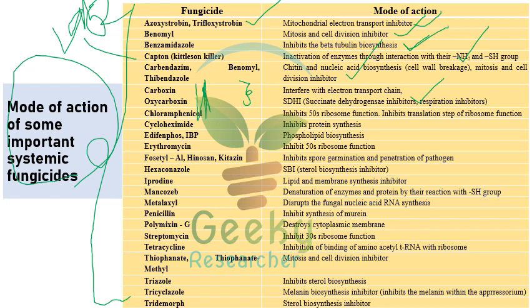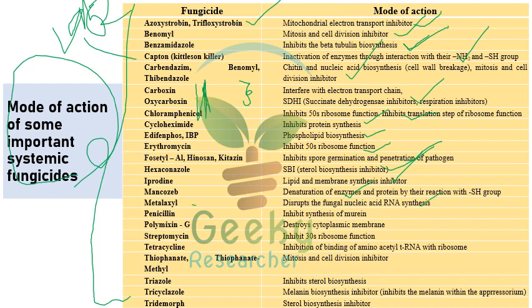Chloramphenicol inhibits 50S ribosome function, the translation step. Cycloheximide inhibits protein synthesis. Edifenphos and iprobenfos inhibit phospholipid biosynthesis. Erythromycin inhibits 50S ribosome function. Fosetyl aluminium, inosine and ketogen inhibit spore formation and penetration of the pathogen. Hexaconazole is a sterol biosynthesis inhibitor. Iprodione is a lipid and membrane biosynthesis inhibitor. Mancozeb causes enzyme and protein degeneration. Metalaxyl, very important, disrupts fungal nucleic acid biosynthesis.